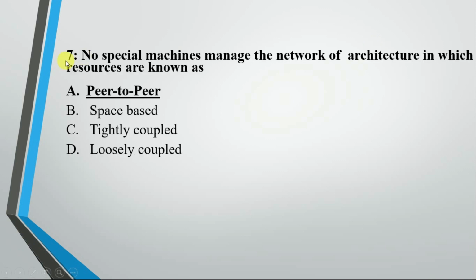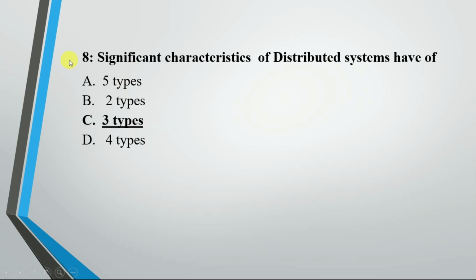Now the question is, no special machine manages the network architecture in which resources are known as. Options are peer-to-peer, space-based, tightly coupled, loosely coupled. The answer is peer-to-peer. Now the question, significant characteristics of distributed system are of 5 type, 2 type, 3 type, 4 type.